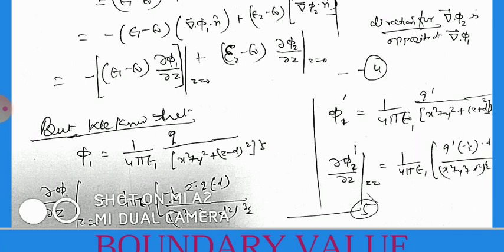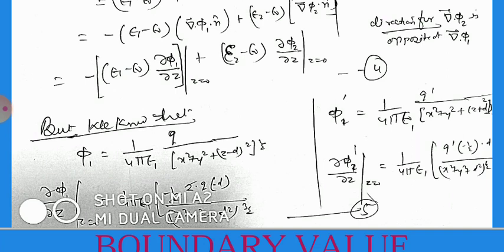q by the square root of x square plus y square plus (z minus d) whole square, and now differentiate this. del phi 1 by del z we can obtain as 1 by 4 pi epsilon naught q times minus 1 by 2, and that will be twice q into minus d divided by (x square plus y square plus (z minus d) square) to the power 3 by 2.